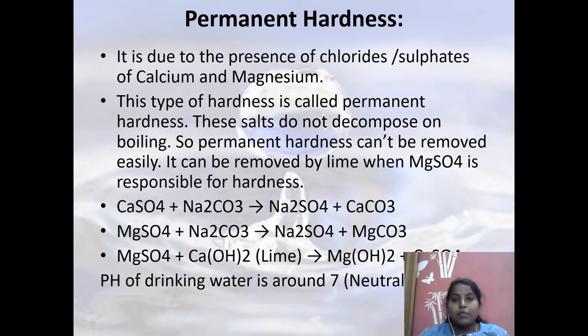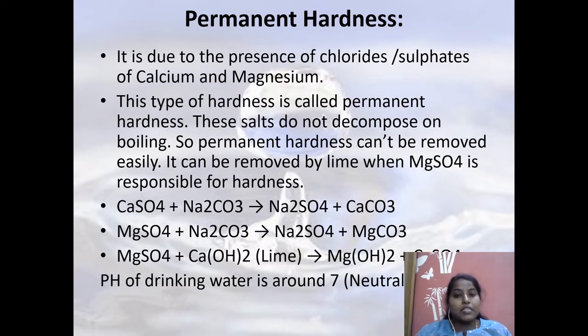And then permanent hardness is due to the presence of calcium chloride, calcium sulfate, magnesium chloride, and magnesium sulfate. If you have these in water, you call it permanent hardness. And this type of hardness does not decompose on boiling.